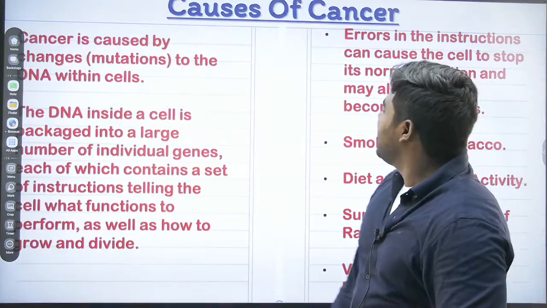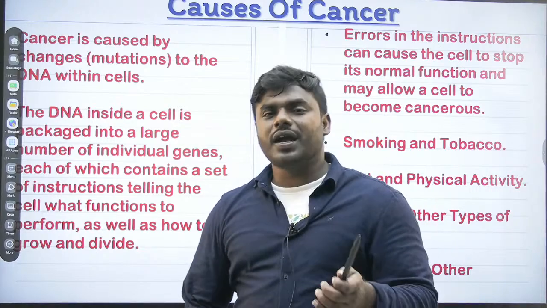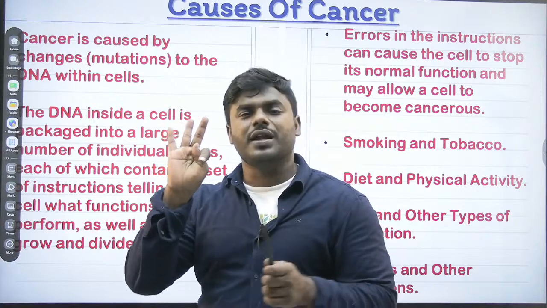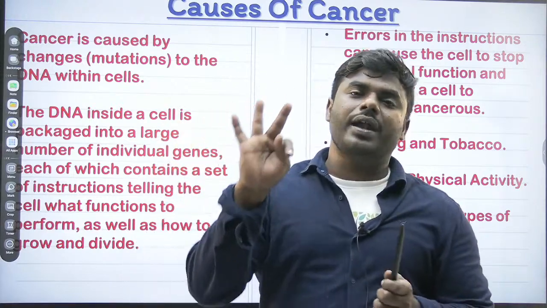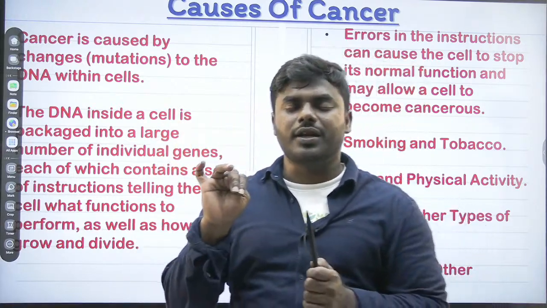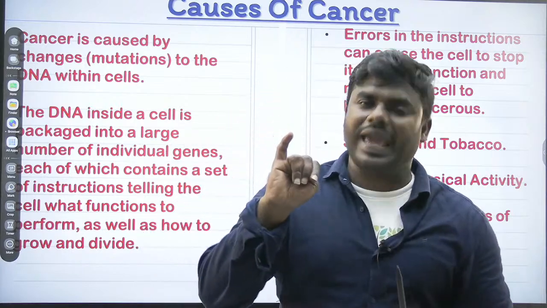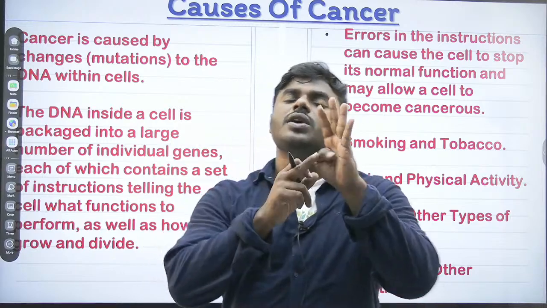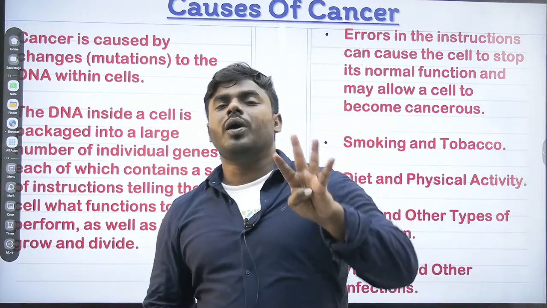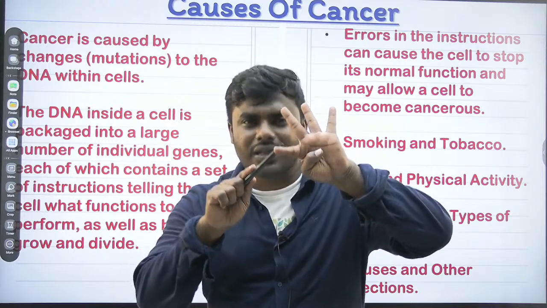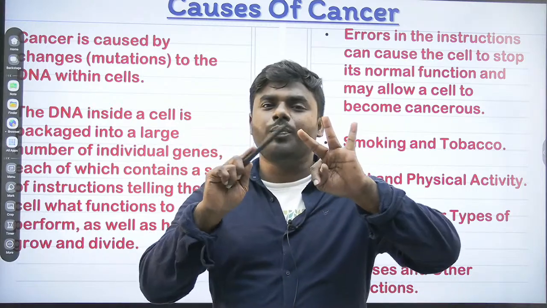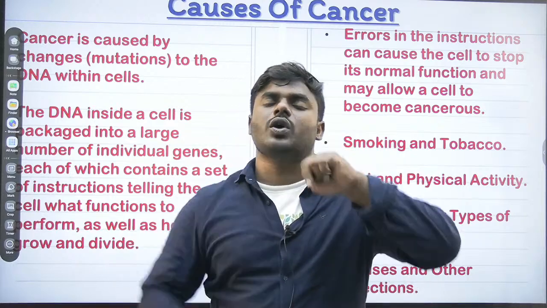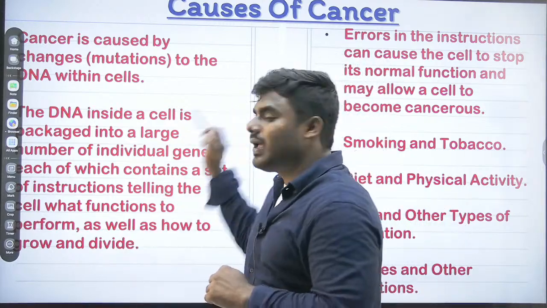Okay. So friends, right now we understand what is cancer. We understand differences between normal cell and cancer cell. We understand differences between benign tumor and malignant tumor. We understand general characteristics of cancer. We understand types of cancer. We understand what is metastasis. In tomorrow's class, we will understand the genetics of cancer, treatment of cancer, and we will solve the PYQs. Okay. That's all for now.